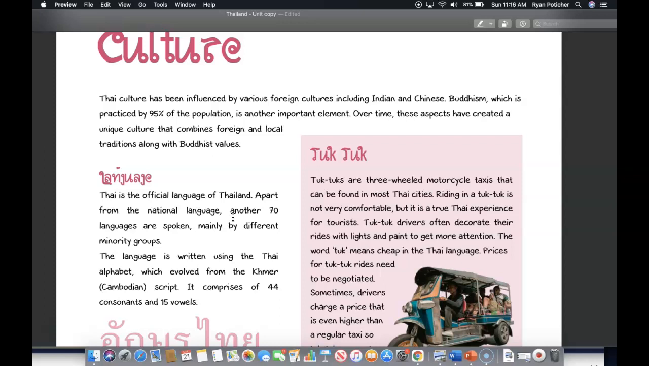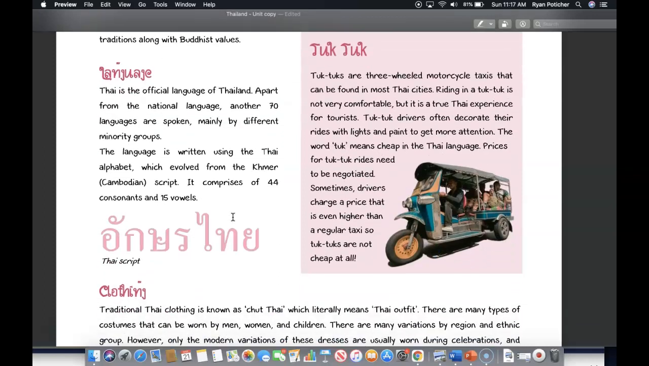Culture. Thai culture has been influenced by various foreign cultures, including Indian and Chinese. Buddhism, which is practiced by 95% of the population, is another important element. Over time, these aspects have created a unique culture that combines foreign and local traditions along with Buddhist values.